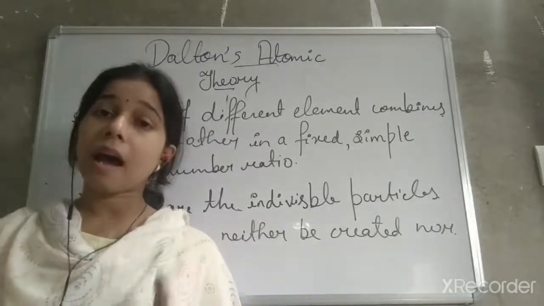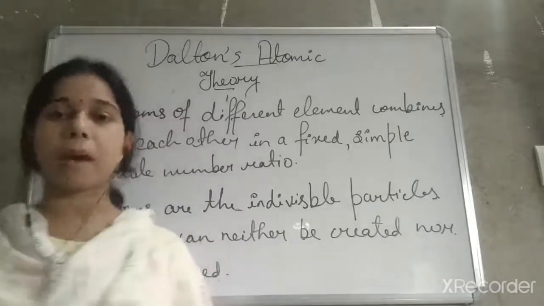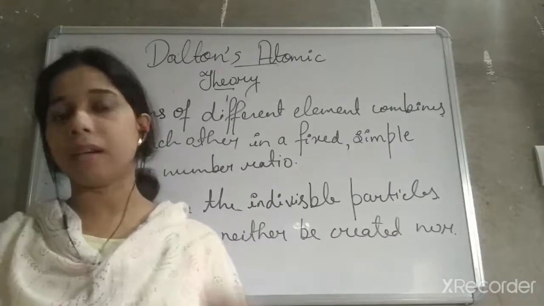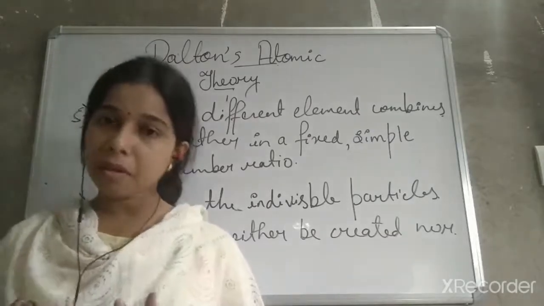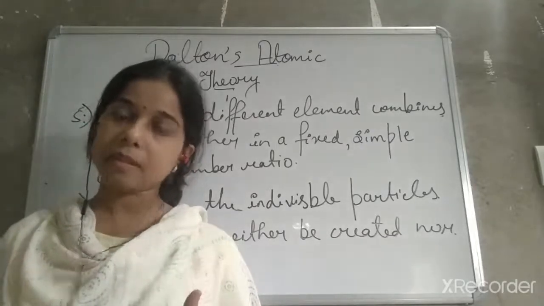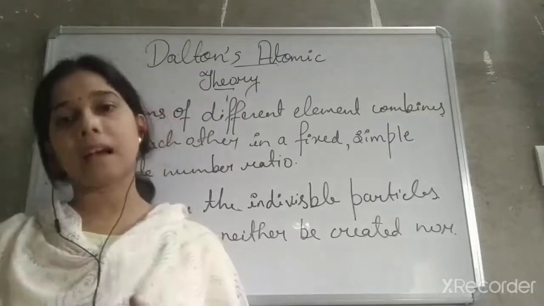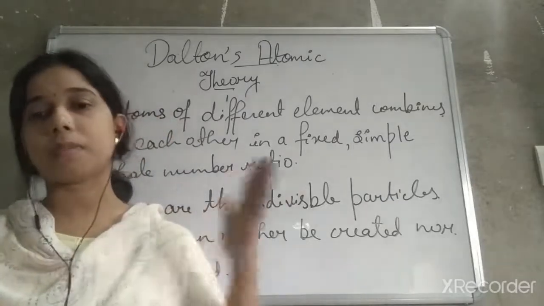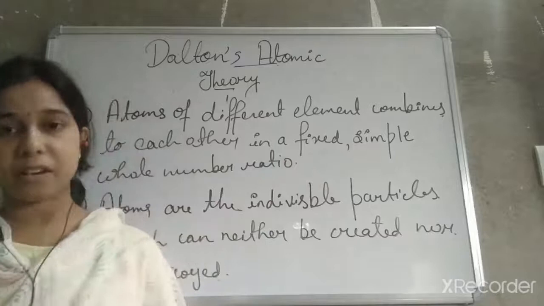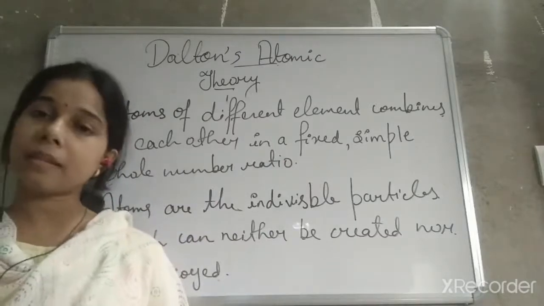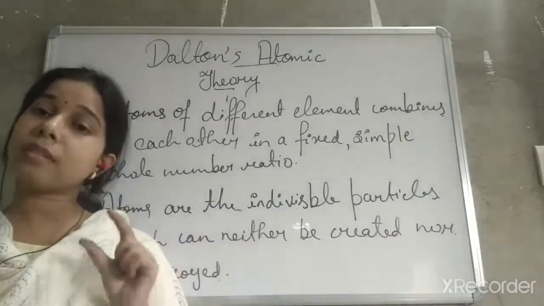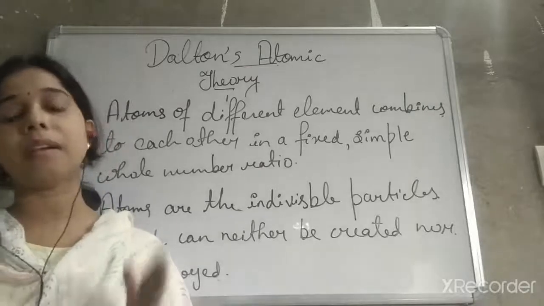It means the atom is the smallest particle which takes part in a chemical reaction. Third, he explains that atoms of the same element have similar properties.